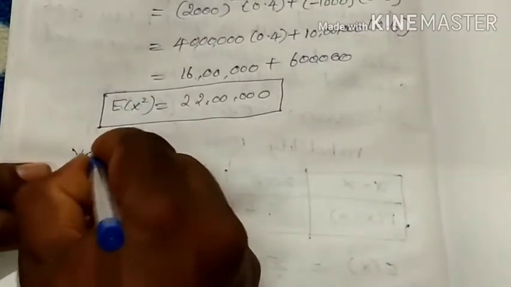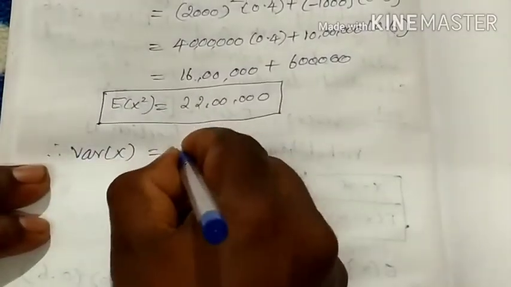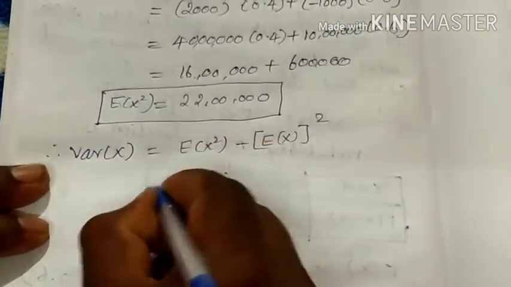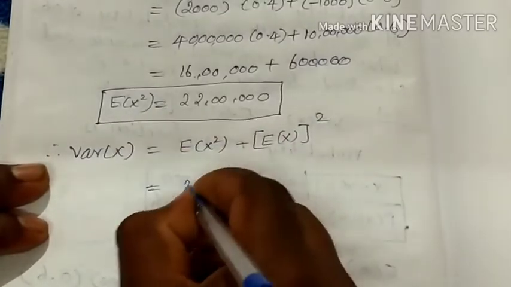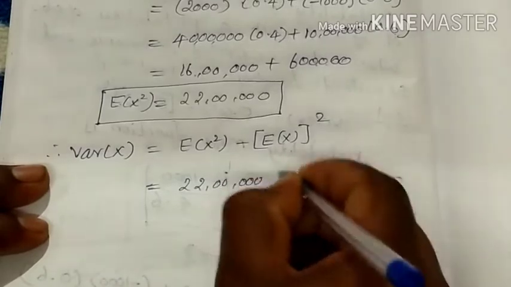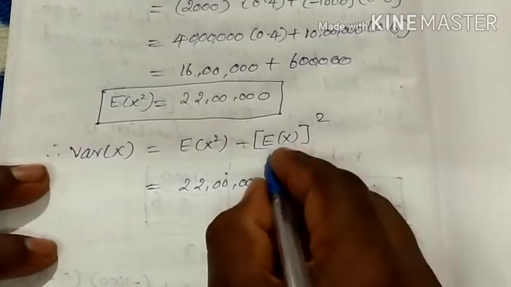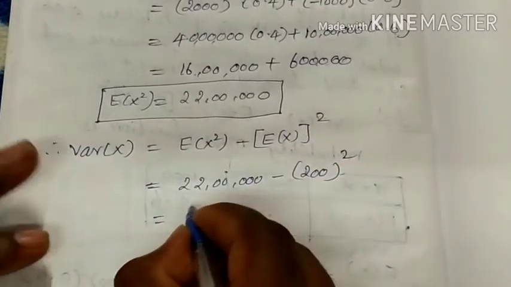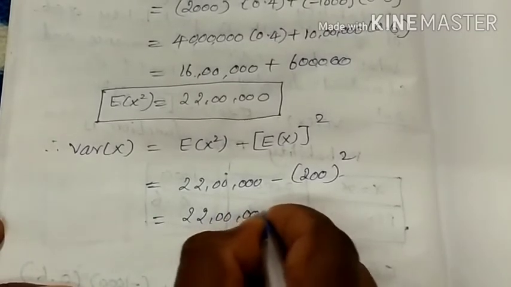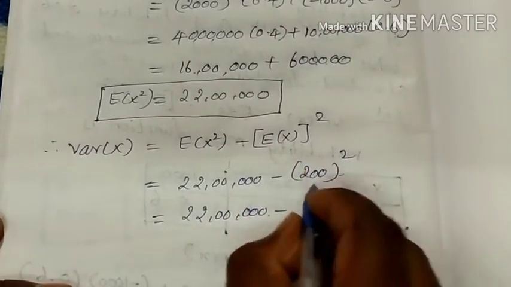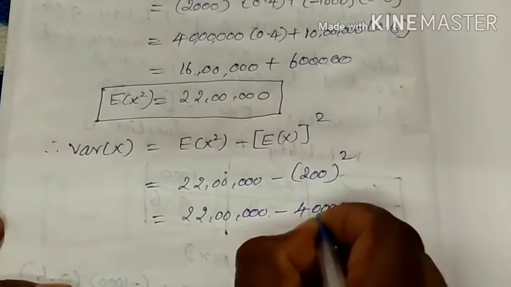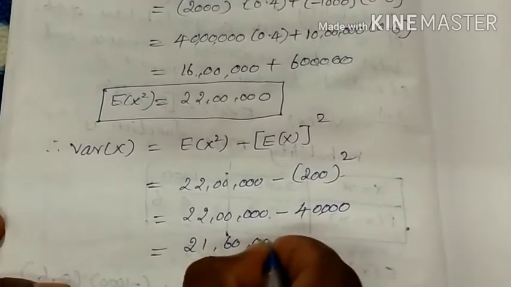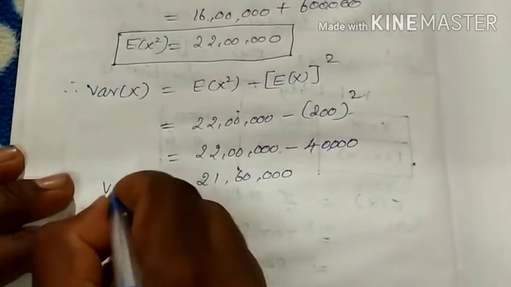Finally, the variance of X is equal to the expectation of X square minus the expectation of X the whole square. The expectation of X square is 22 lakh, minus the expectation of X, which we already found is 200, so 200 the whole square, which is 40,000. Making the subtraction, we get 21 lakh and 60,000. This is the variance of X.